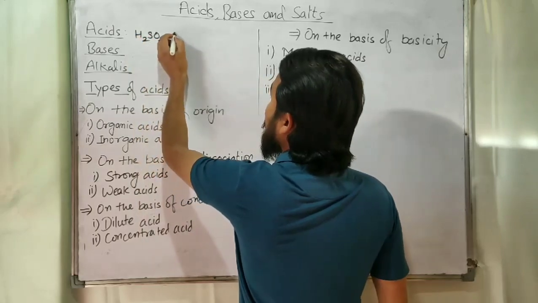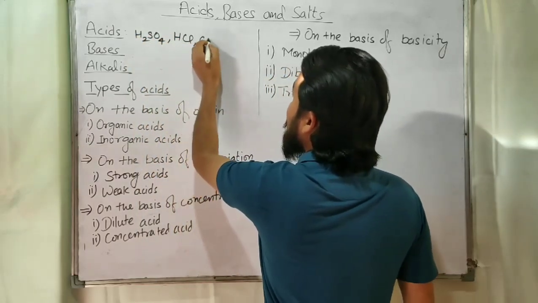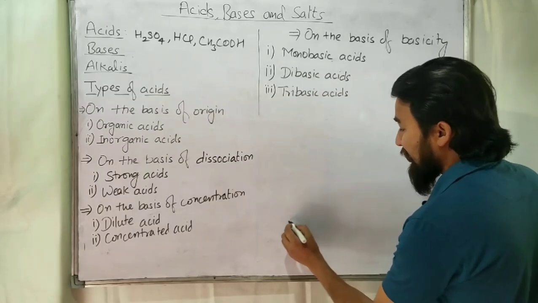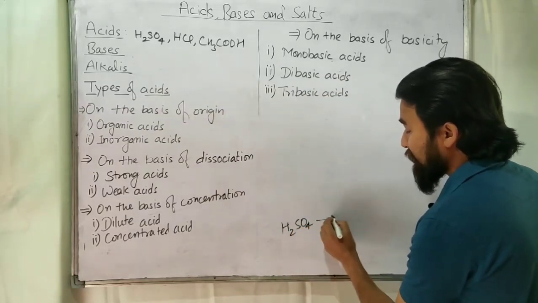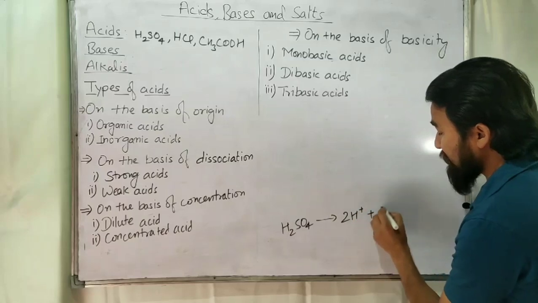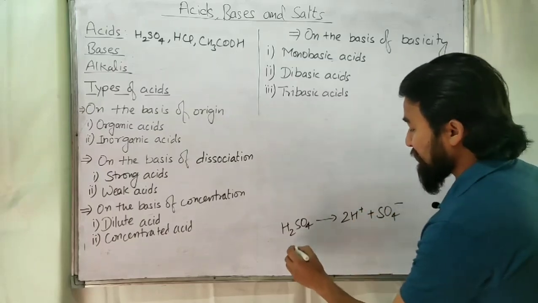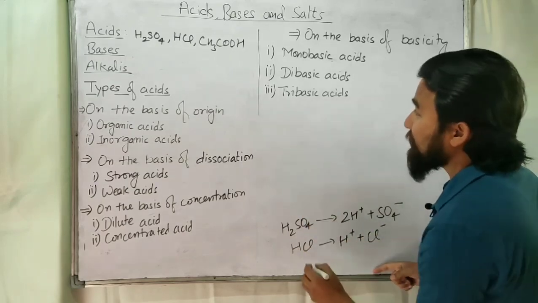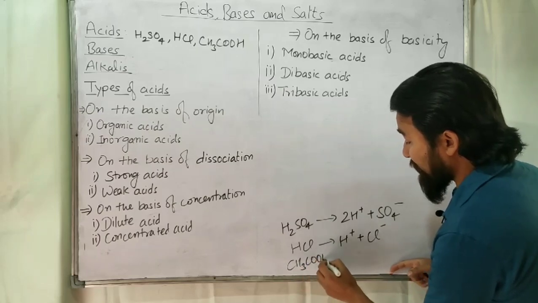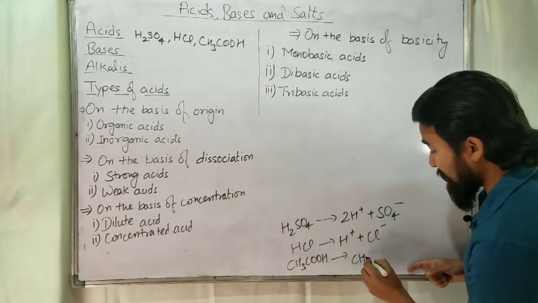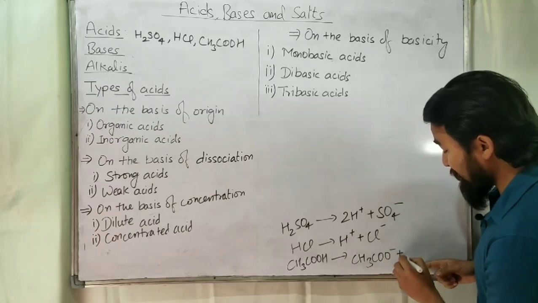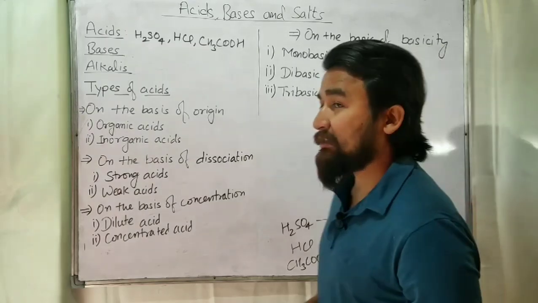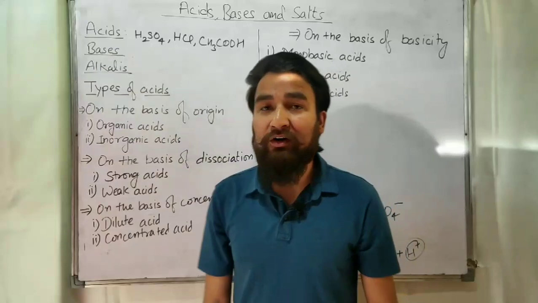H2SO4 sulfuric acid, HCl hydrochloric acid, CH3COOH, that is acetic acid. So H2SO4, as you know, on dissociation will give 2H plus ion plus sulfate ion. Similarly, HCl gives H plus and Cl minus ion, and CH3COOH, that is acetic acid, will give CH3COO minus plus H plus ion. So you can see each of them will give H plus ion on dissociation. So these substances are called acids.